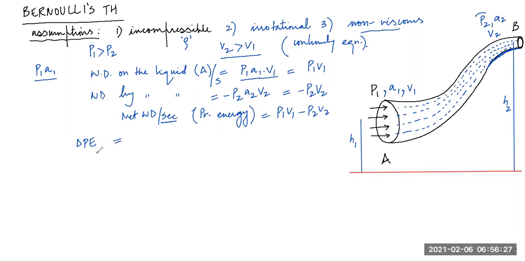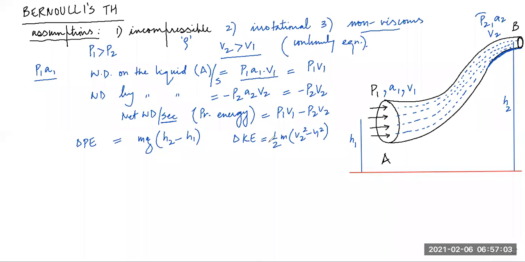In your book, Pradeep, it is written increase in potential energy. That is right. But then he's also writing increase in kinetic energy. So instead of that, we can write change in potential energy. So students, change in potential energy is mg(h2 minus h1). I think you can understand this. Potential energy is mgh. So similarly, change in kinetic energy, that I can write as half m(v2 square minus v1 square).